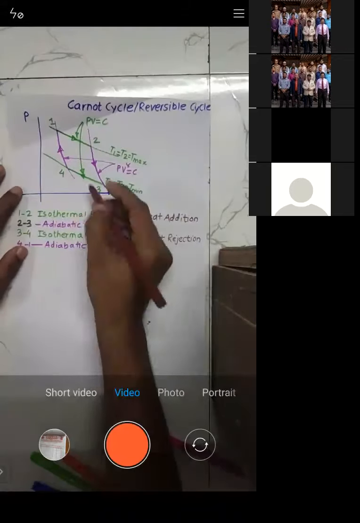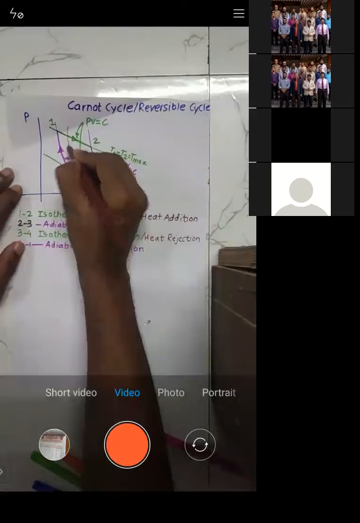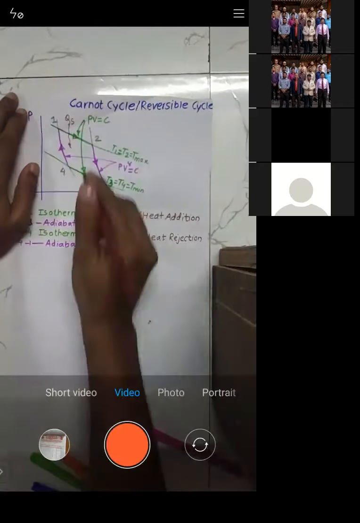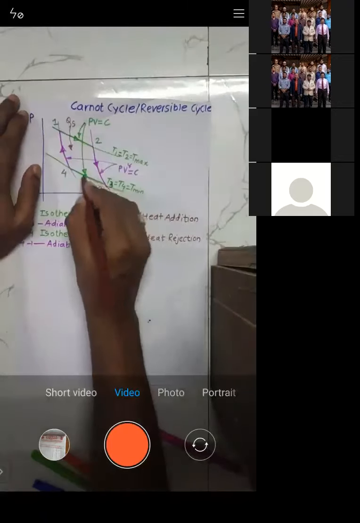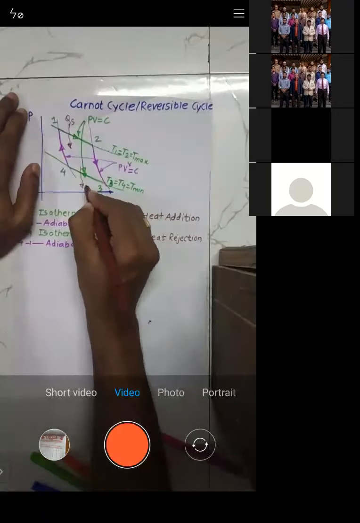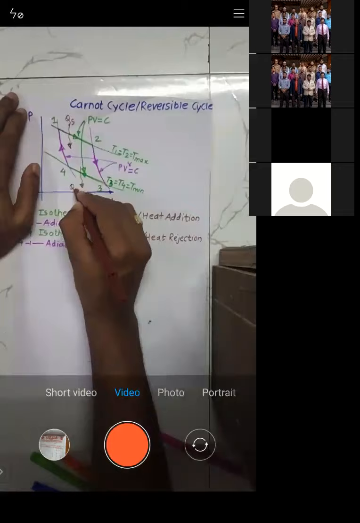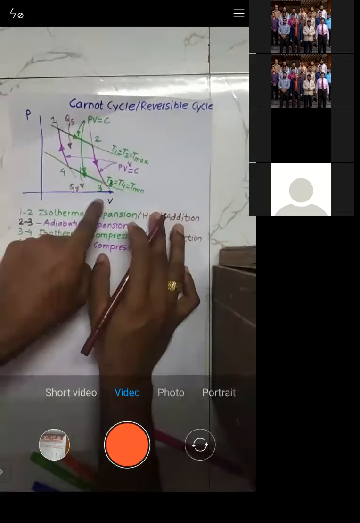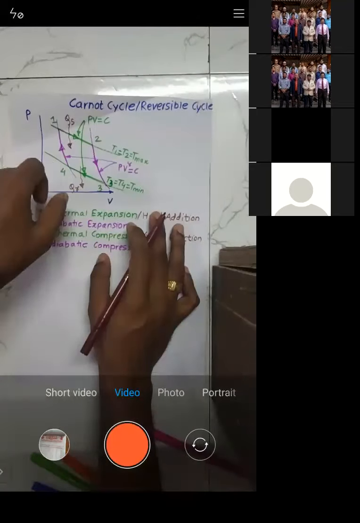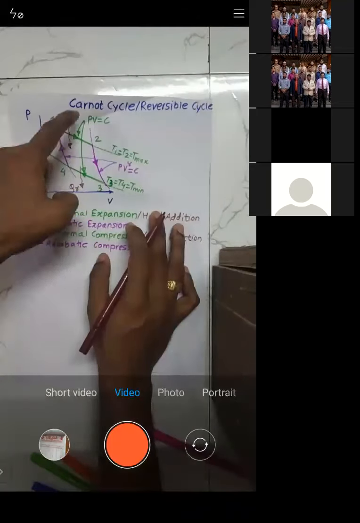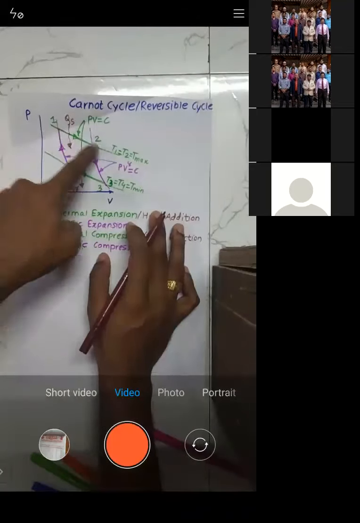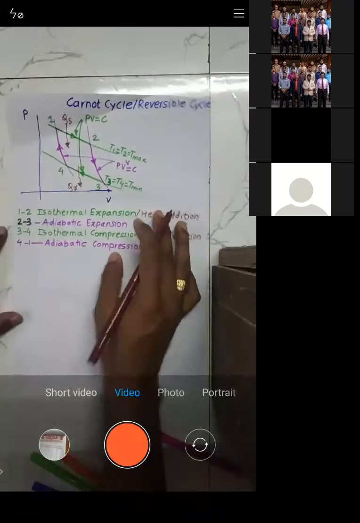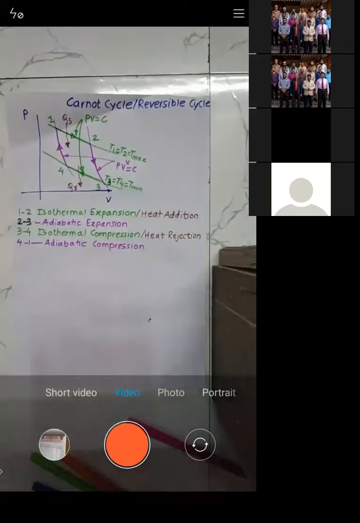Try to understand. During 1 to 2, what happens? The heat gets supplied. During 1 to 2, heat is supplied, and during 3 to 4, heat is rejected. You can see the arrow. Arrow is coming to the system, that is, during 1 to 2 heat is supplied. During 3 to 4, heat is rejected. Right. So have you understood this one?